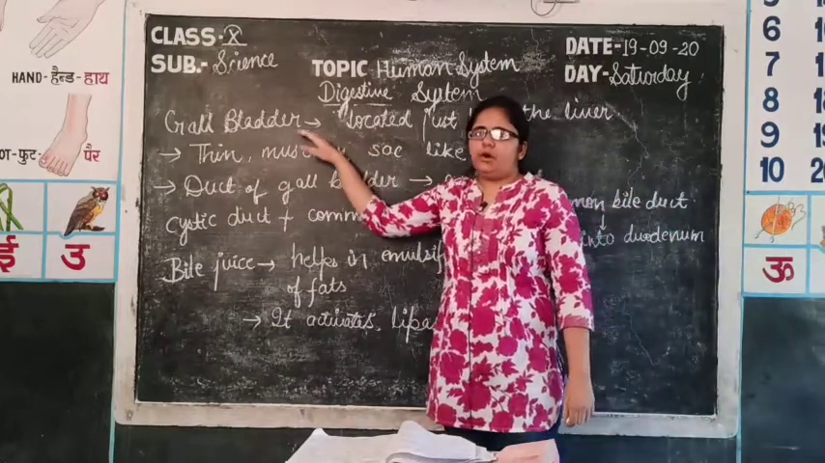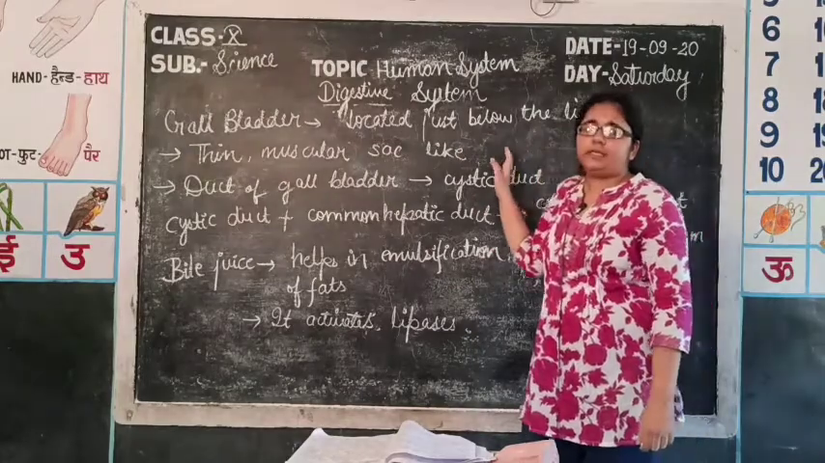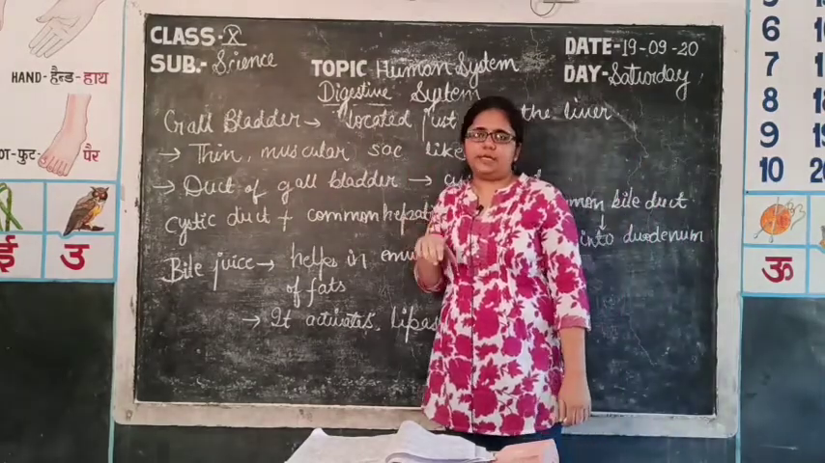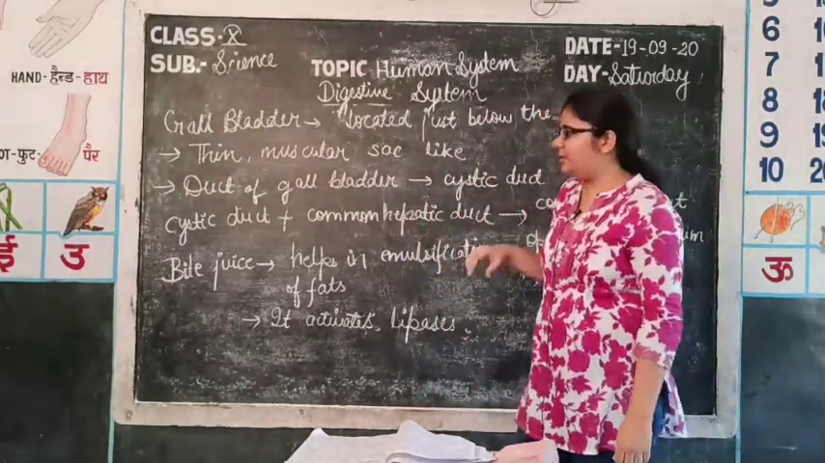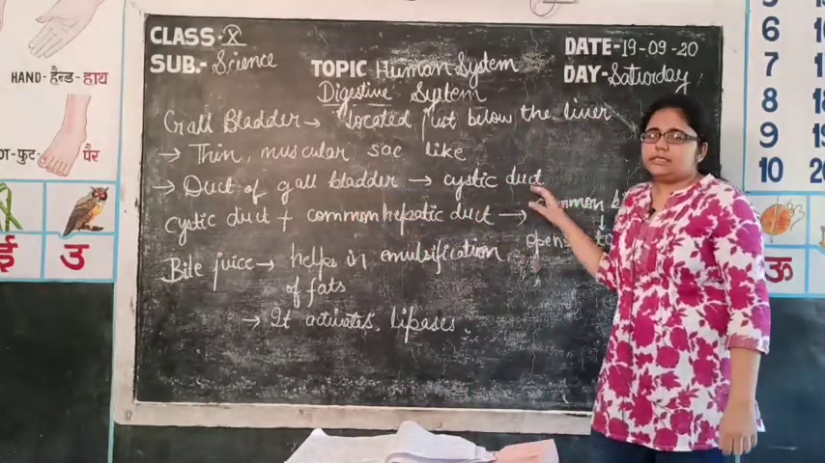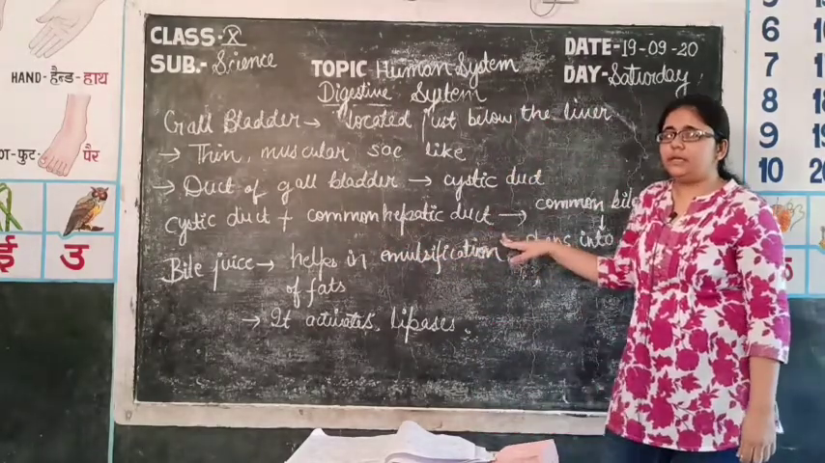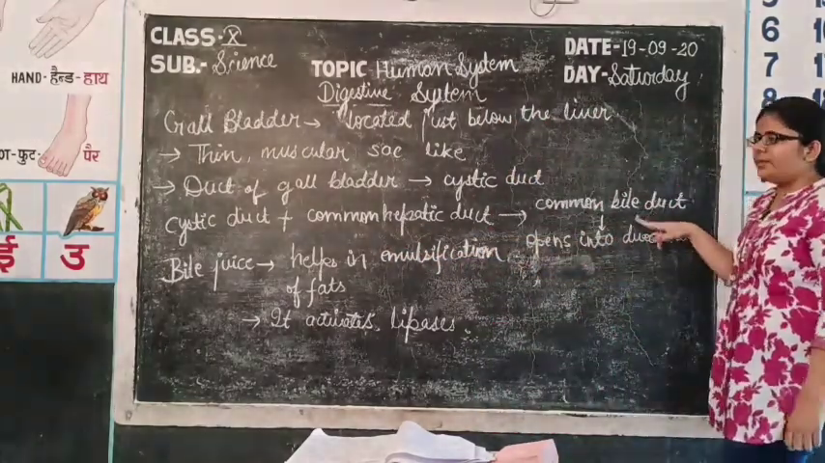Next organ is gallbladder, which is located just below the liver. It is a thin muscular sac-like structure in which bile is stored. So duct of gallbladder is known as cystic duct. Cystic duct, when combines together with the common hepatic duct, then they are known as common bile duct.